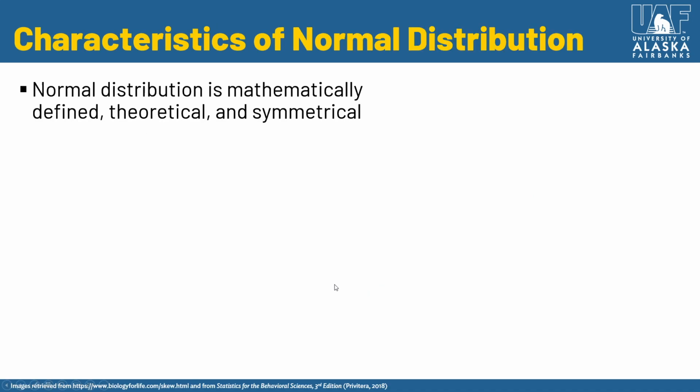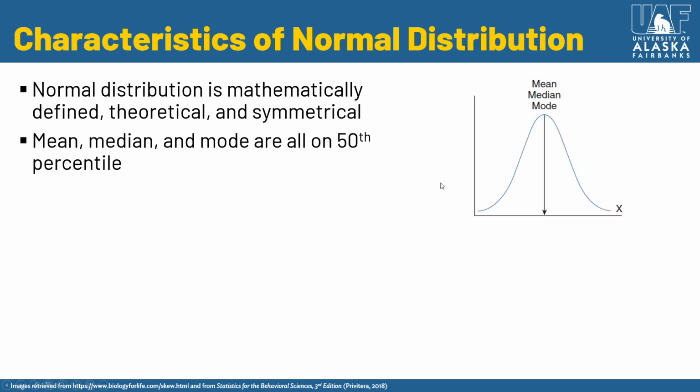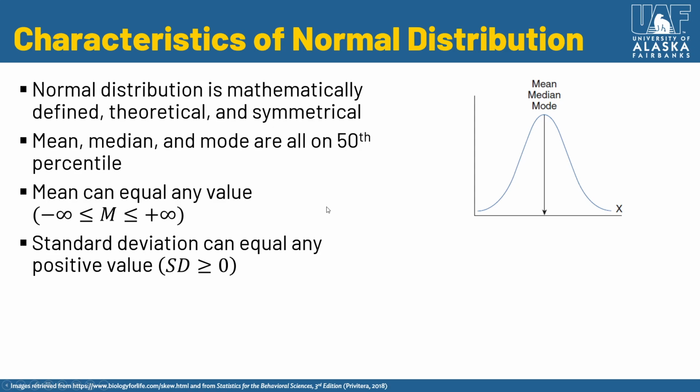And so to talk more about the characteristics of these distributions, it's mathematically defined via the mean, via standard deviations. It's theoretical, right? Rarely do we find a perfectly normal distribution in actual data, but they approximate this normal distribution. And it's symmetrical, so a perfect bell curve there. And if you remember when we talked about skew, the mean, median, and mode are all on the 50th percentile in a normal distribution. So mean, median, and mode are all overlapping in that center of the symmetrical distribution.